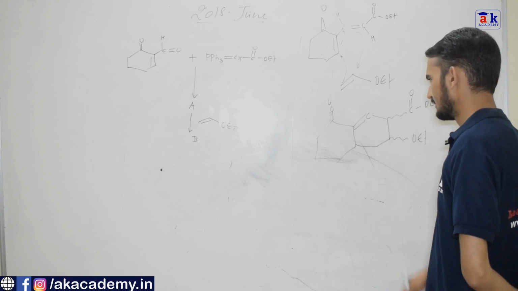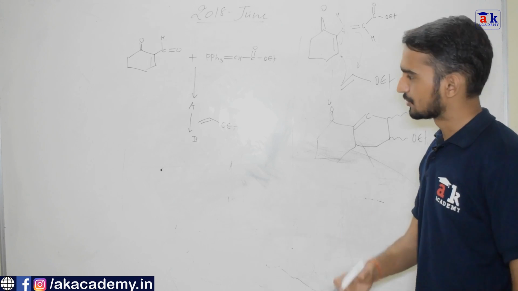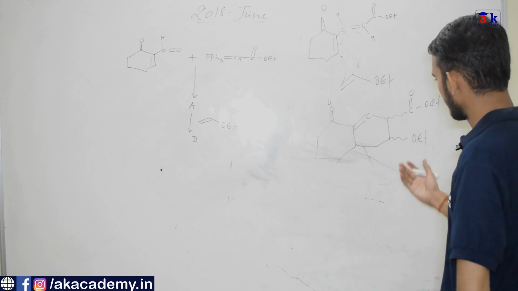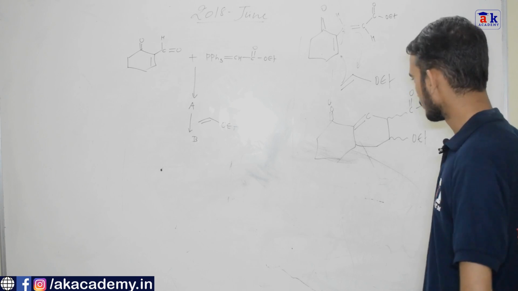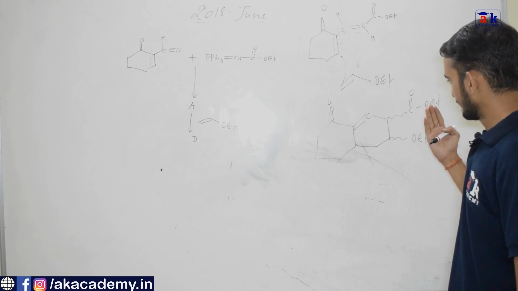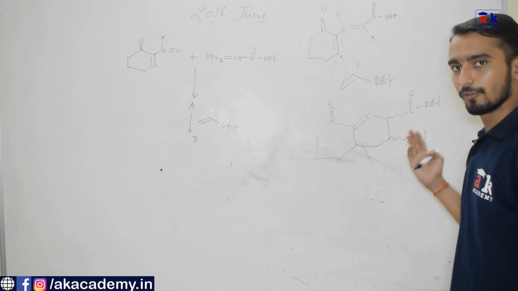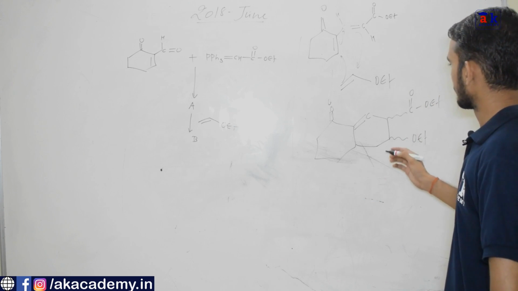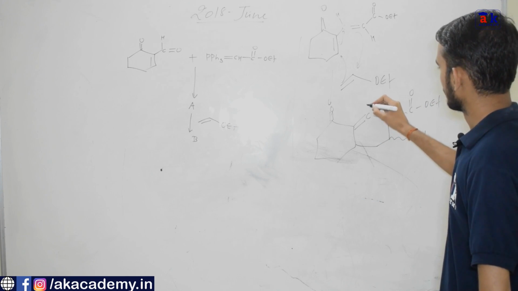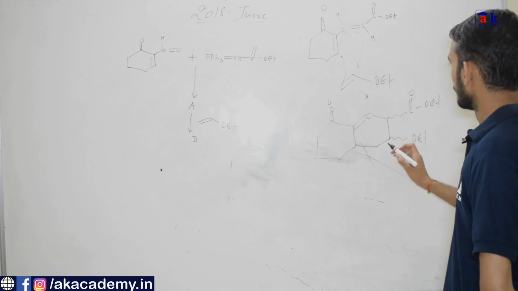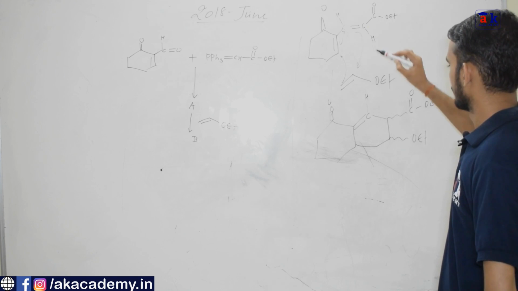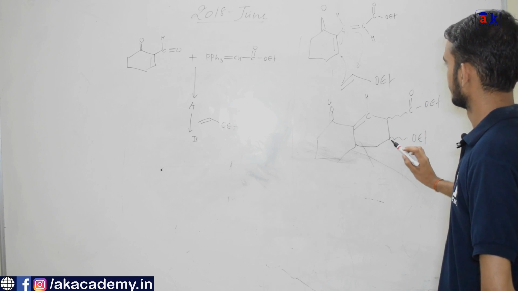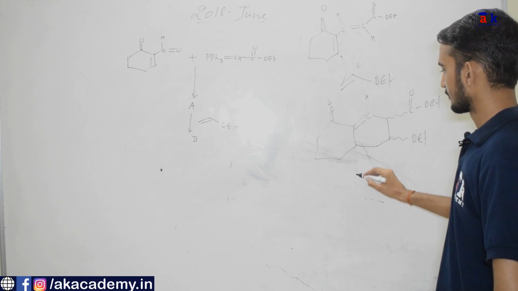Why have I drawn a curly arrow? Because the stereochemistry is not precise, not defined. So I have shown a curly arrow, and in fact the answer is given in this form also. Or it may be, chances are there that both the bonds are formed above the plane. So this is the product. This is hydrogen here. So it attacks over here and CH, this here. Okay, so this is the structure of B.